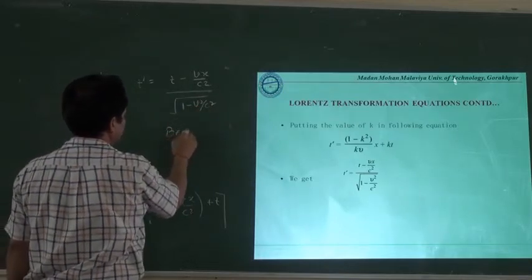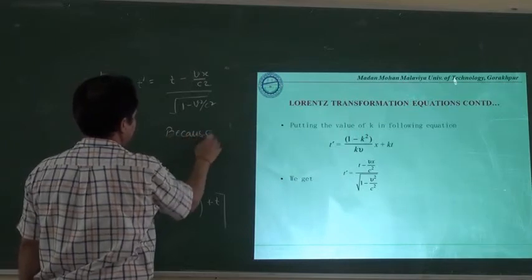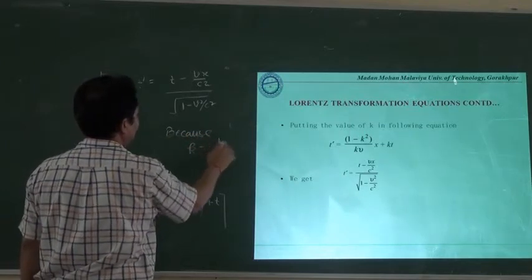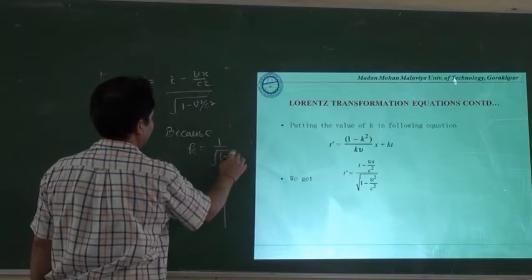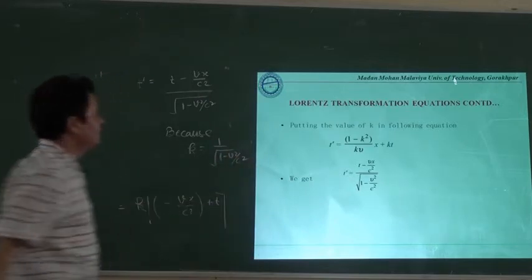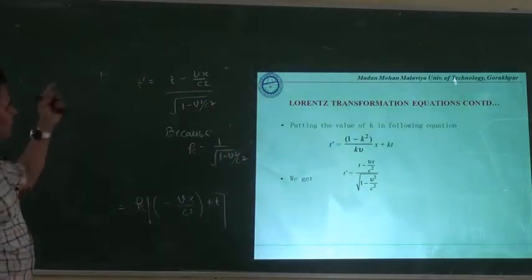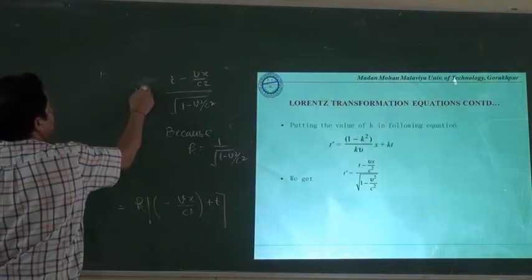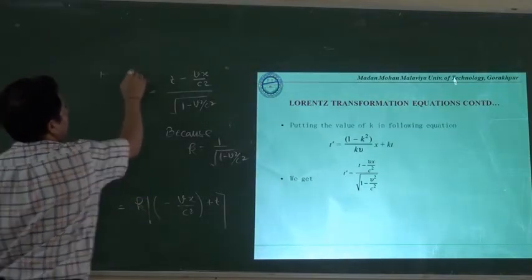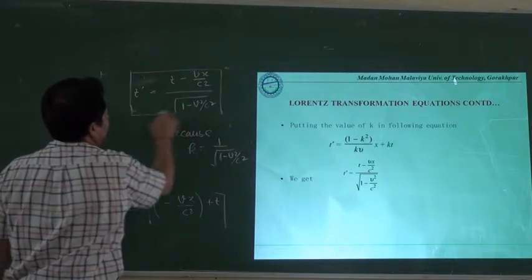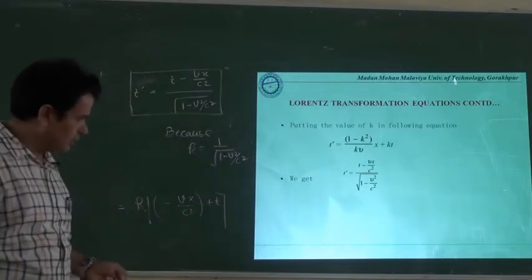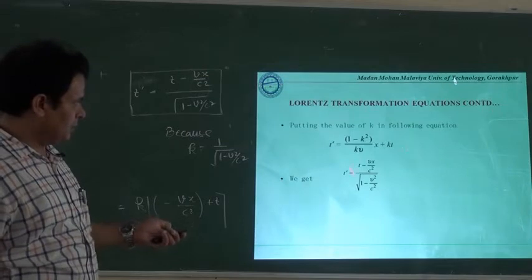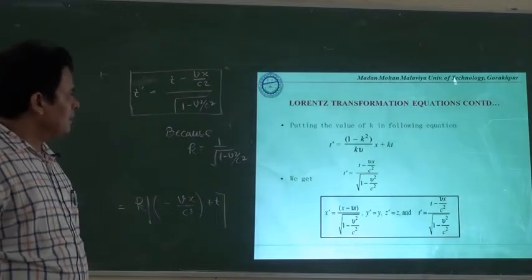Because k is equal to 1 upon under root 1 minus v square upon c square. So now we have the transformation equation of t dash, meaning the relation between t and t dash. Now this relation is exactly the same as we have suggested.